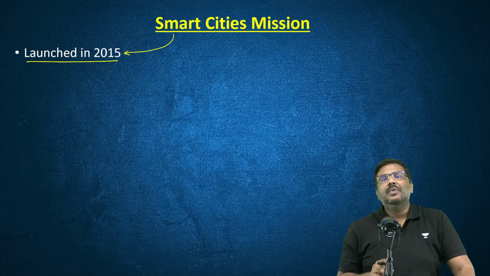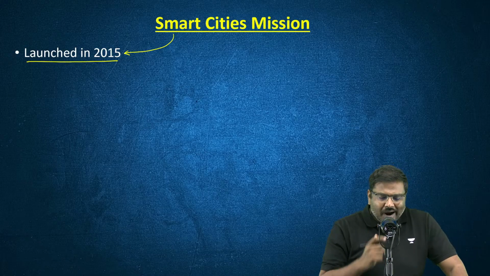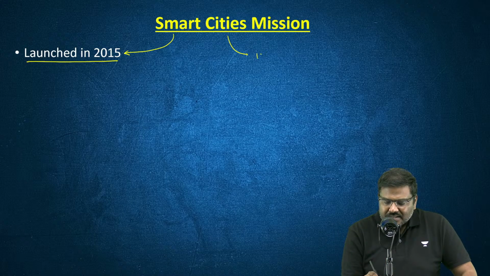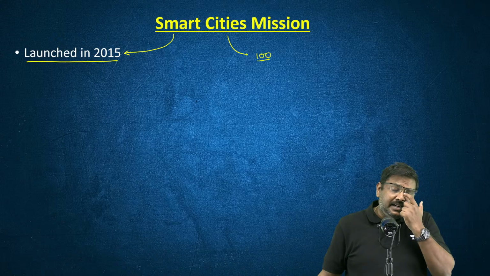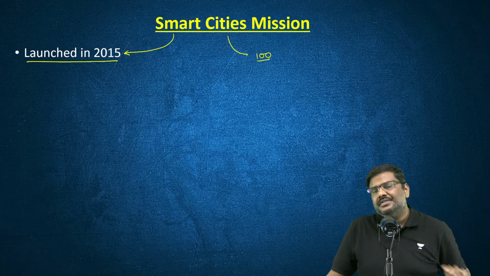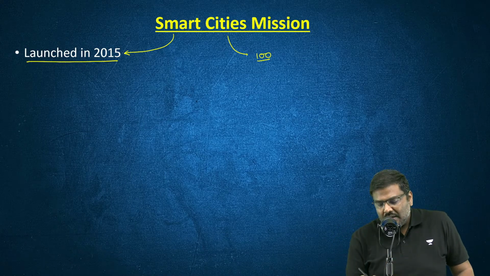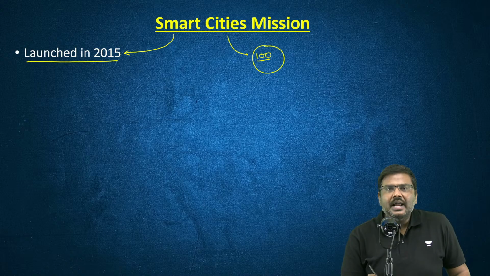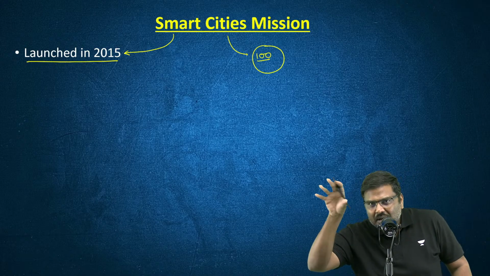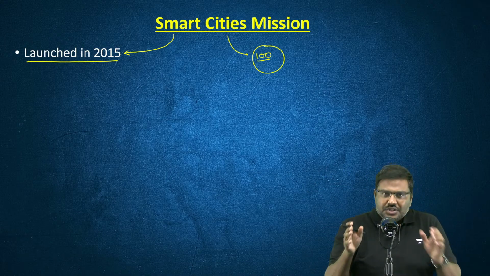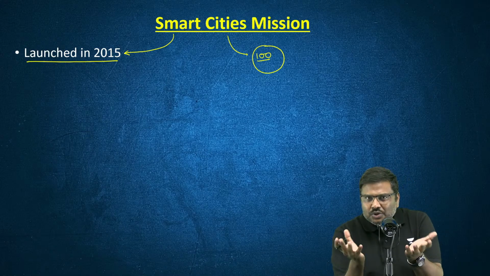Let me discuss here. The government of India identified 100 cities and designated them as smart cities. And what was the objective? These 100 cities would undertake multiple activities, generally divided into two parts.